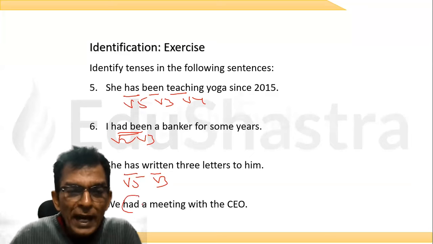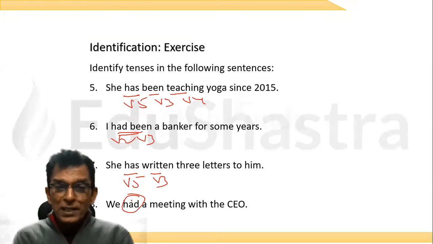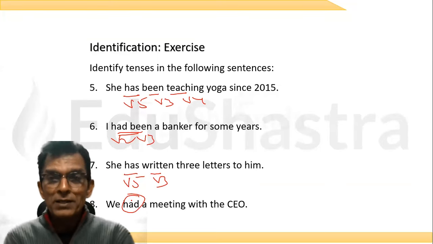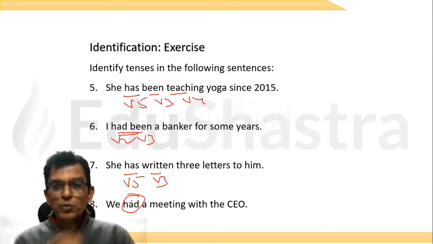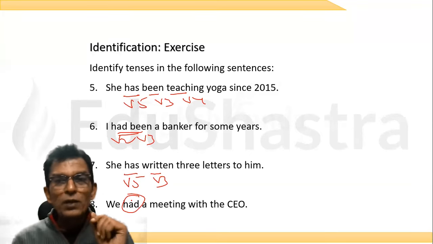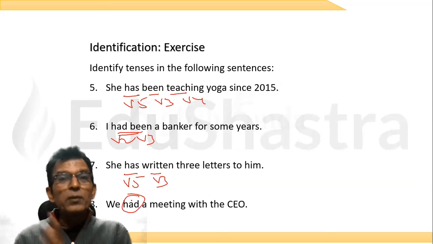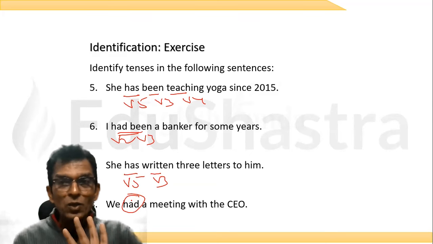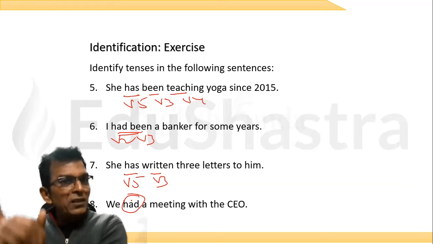Now, here, we had a meeting with the CEO. What is the tense? Past perfect or simple past? Had. Simple past. Absolutely. Which means if there is only one verb, we always use the term simple. If there is more than one verb, only then we start saying perfect or continuous. You would have noticed that. If there is one verb, we say simple. And if there is more than one verb, you see that we add some names.